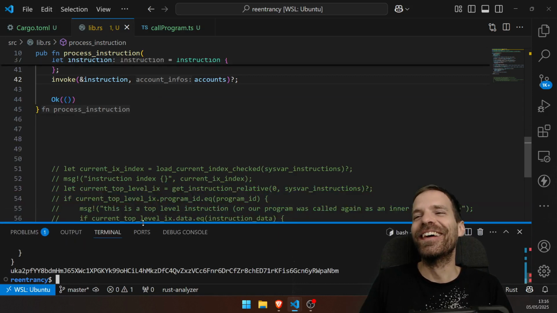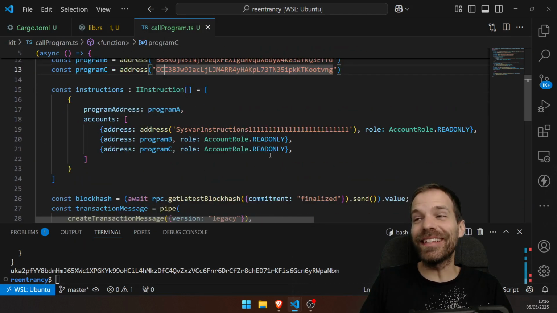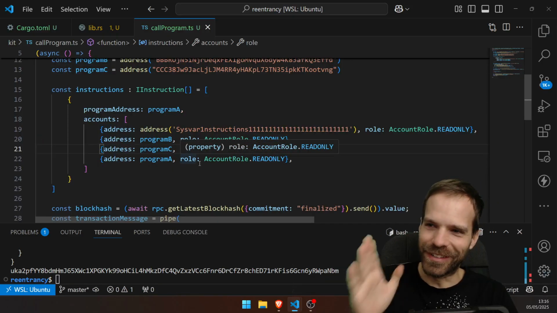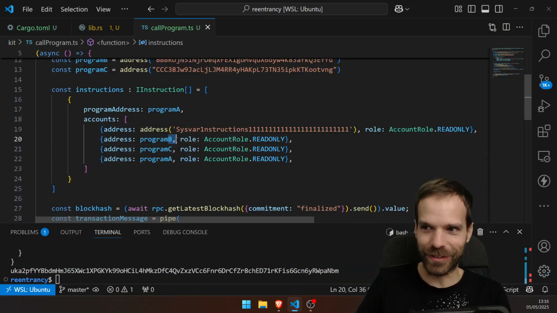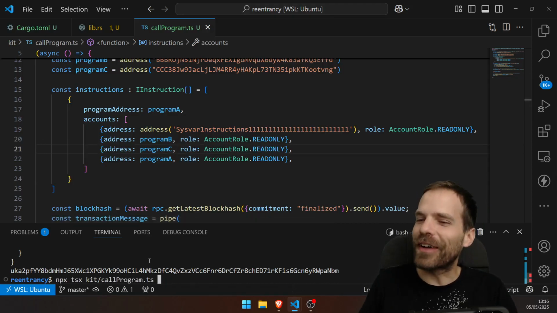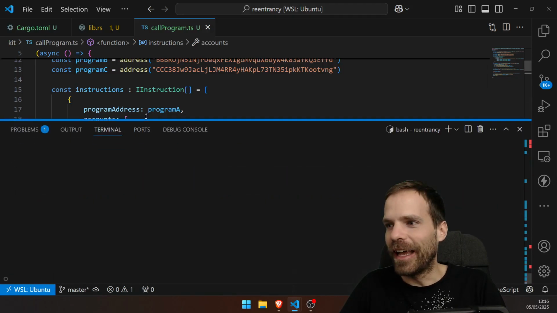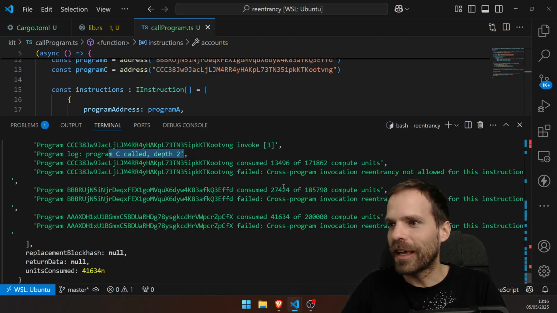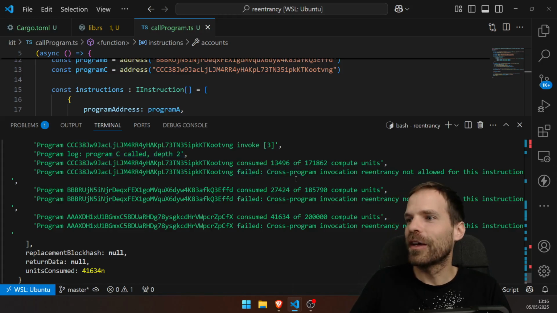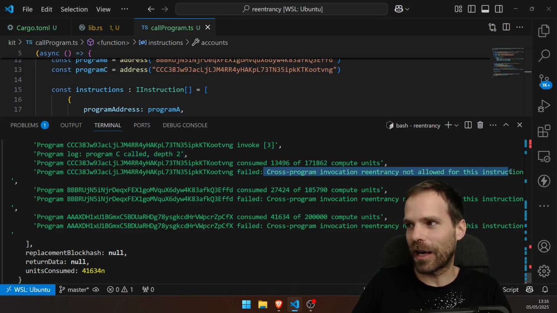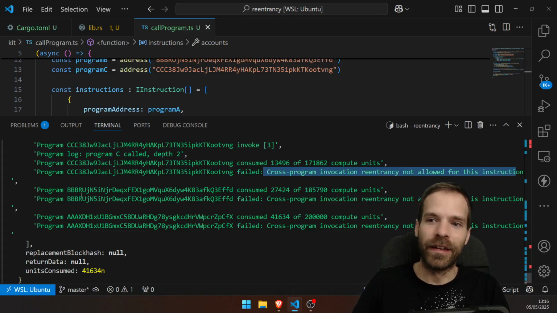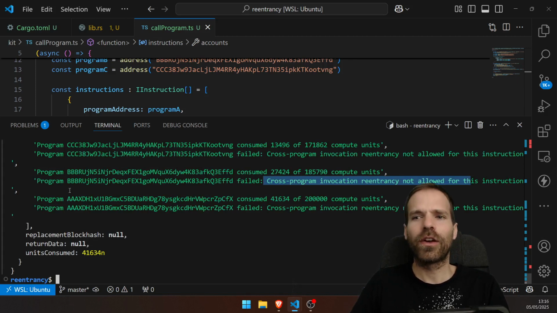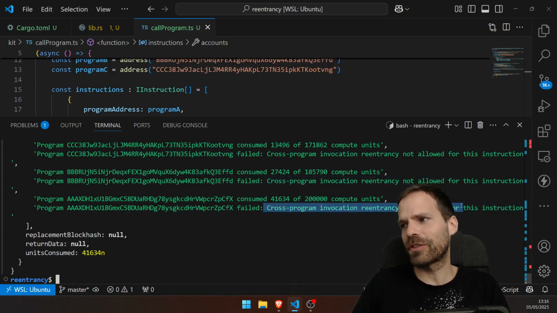But what if program C would now call program A again? Let me guess, this is the same reentrancy error as before, just that it's not directly from B, but I'm pretty sure the runtime also checks that. And yes, of course, the runtime also checks that. Program C called, and then program C failed because cross-program invocation reentrancy not allowed in this instruction. And then that error goes right to program B. Cross-program reentrancy is not allowed. Goes right to program A. Cross-program reentrancy is not allowed.